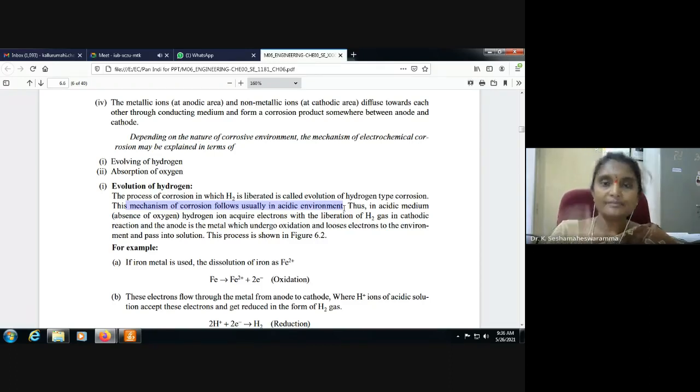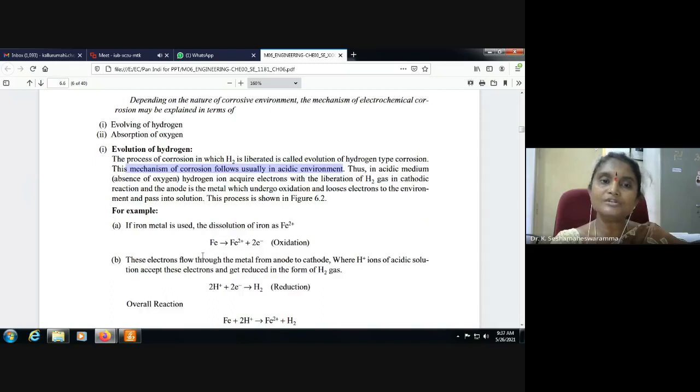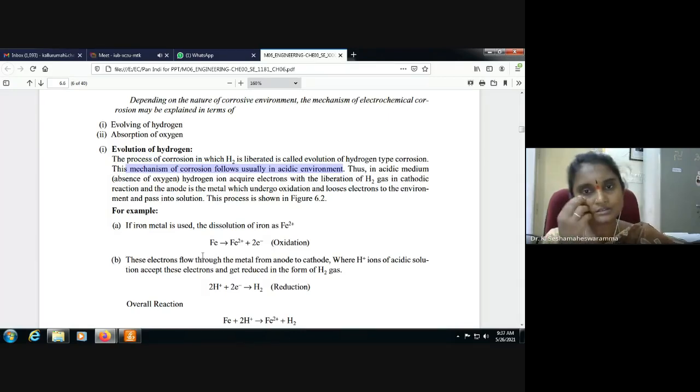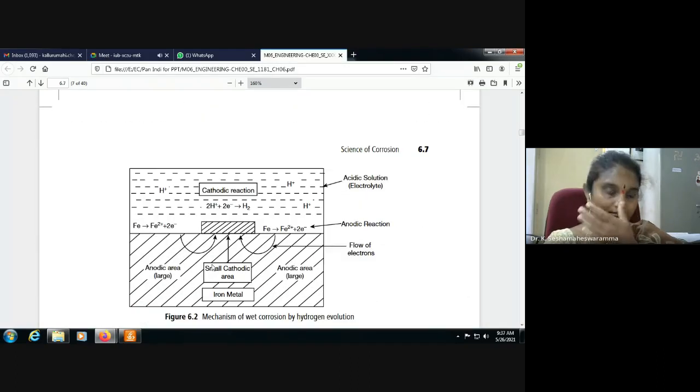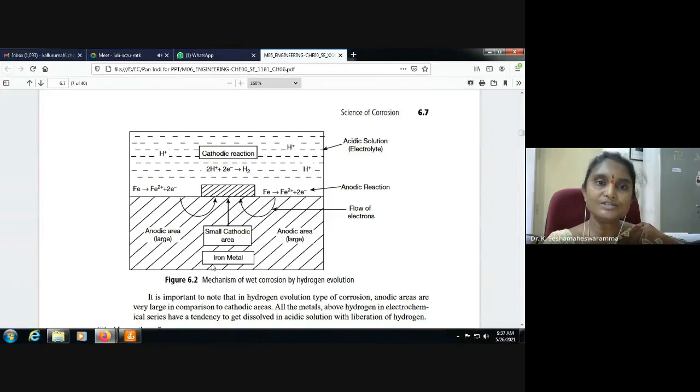Here in acidic medium, in the absence of oxygen, the hydrogen ion acquires electrons with the liberation of H2 gas in the cathodic reaction. The anode is formed where the metal undergoes oxidation, loses electrons to the environment and passes into solution. So here you can observe the evolution of hydrogen. The metal rod is in the solution, and simply we are taking iron as an example.